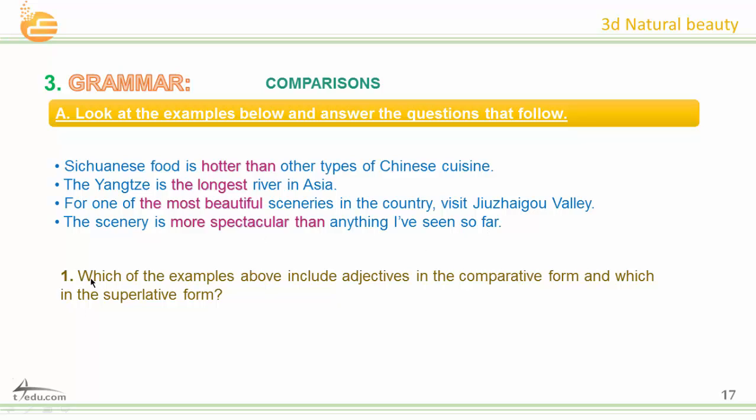Okay, the question is, which of the examples above include adjectives in the comparative form and which is in the superlative form? What is the difference between comparative and superlative? Look at the sentences here and find where is the comparative form and where is the superlative.